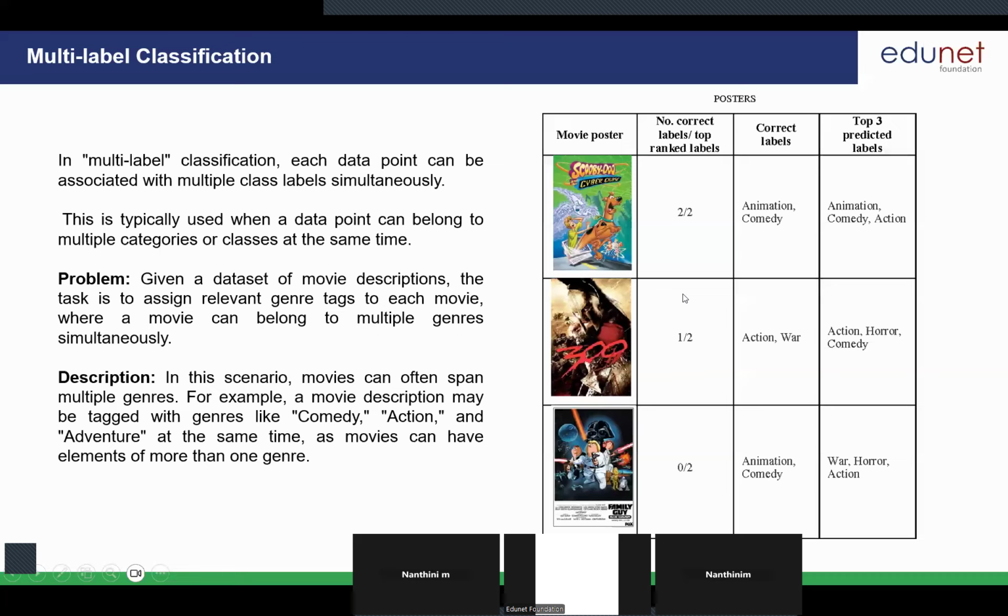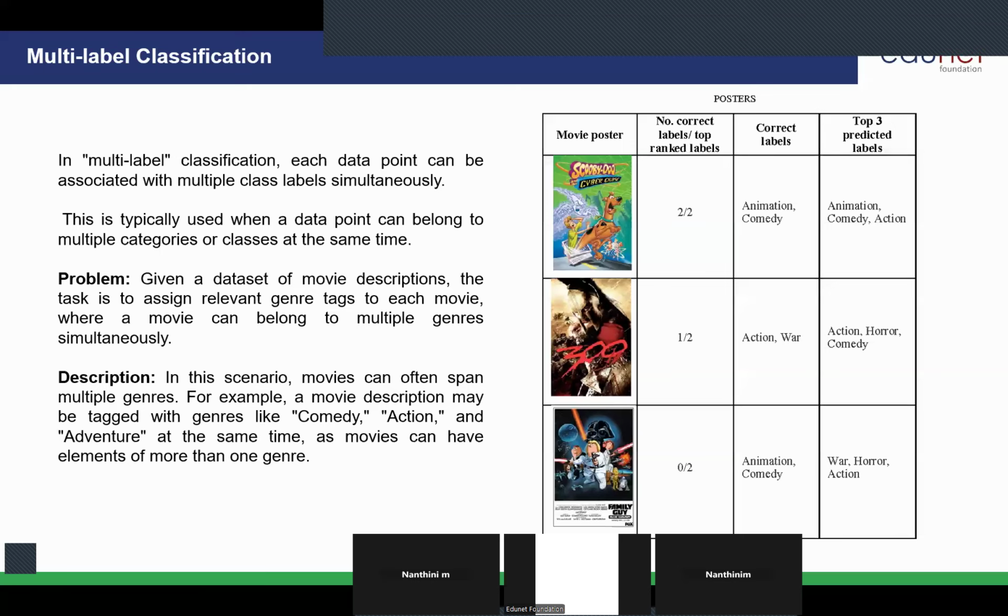How many of you are watching movies on Amazon Prime or Netflix? Can you tell me what expressions or emotions you can get from a particular movie? Like if you take Harry Potter, what kind of movie is it? Can anyone tell me?